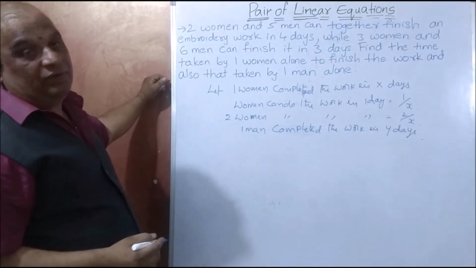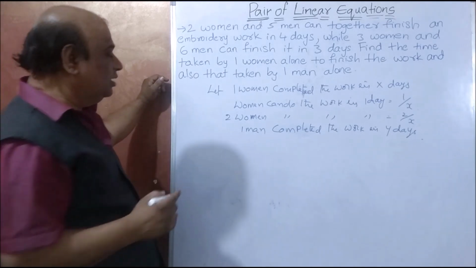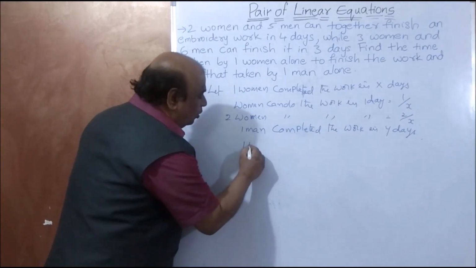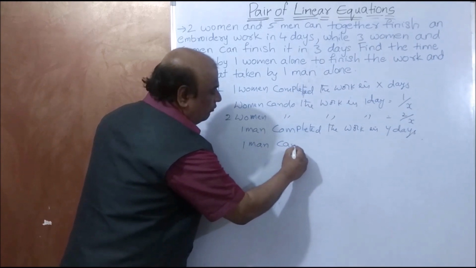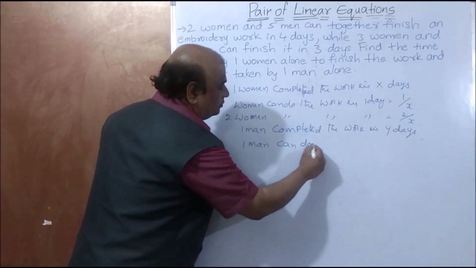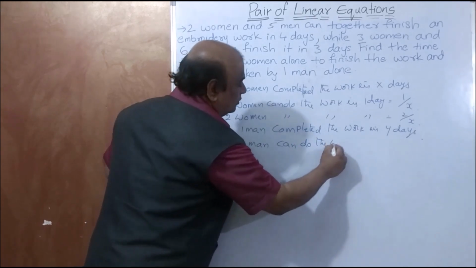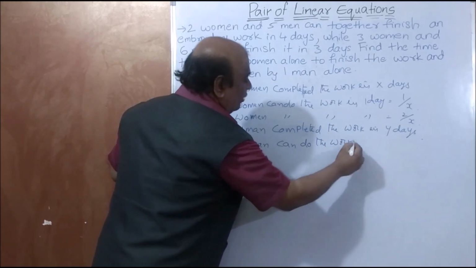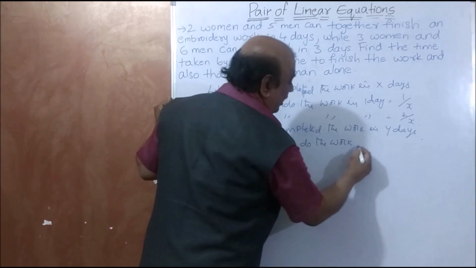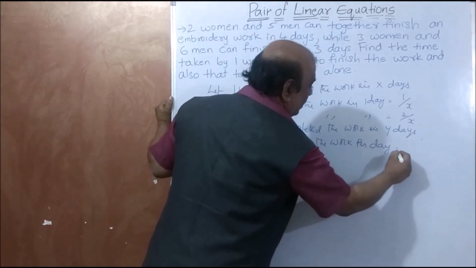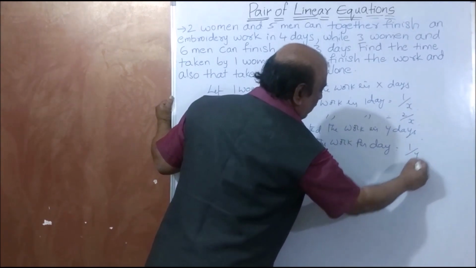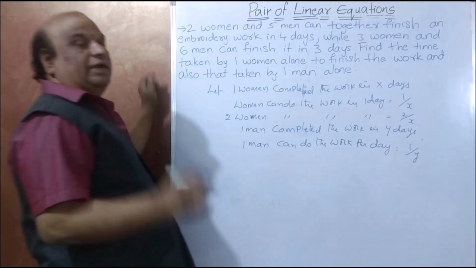What is the capacity of one man? One man can do the work per day, or in one day, that is 1 by Y. That is the capacity.